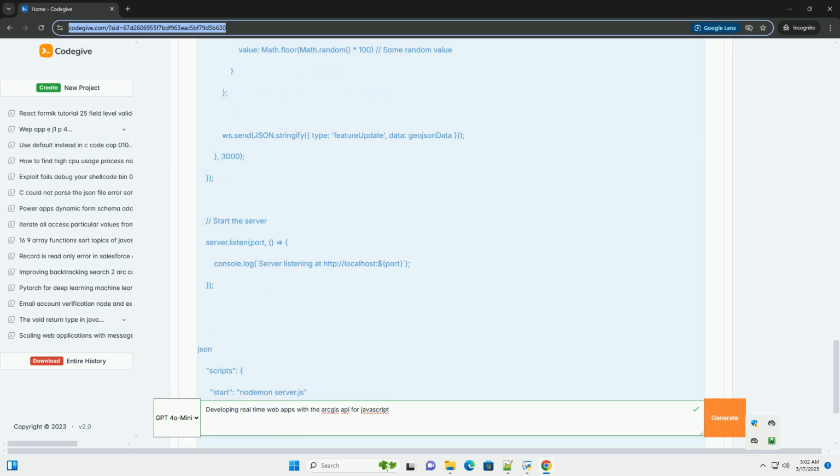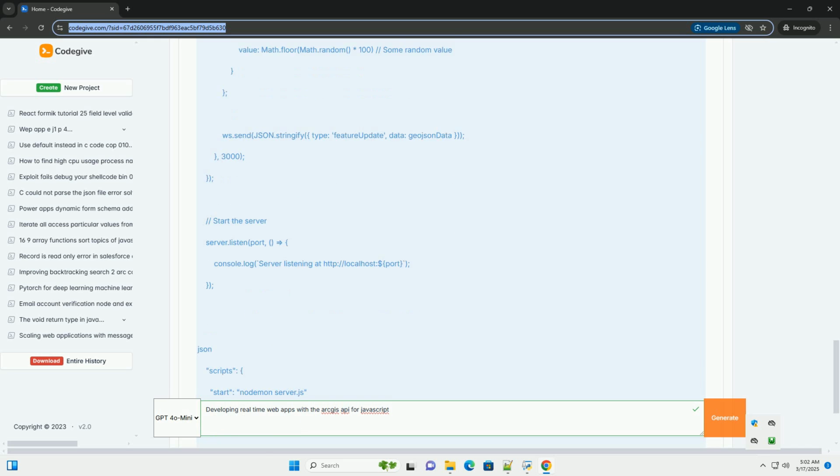Data transformation and enrichment: use server-side processing to transform or enrich the real-time data before sending it to the client, for example calculating derived values or geocoding addresses. Real-time geoprocessing: trigger geoprocessing tasks based on real-time events and display the results on the map. This can be used for real-time spatial analysis, such as identifying areas affected by a natural disaster. Mobile optimization: ensure your application is optimized for mobile devices by using responsive design techniques and minimizing data transfer.